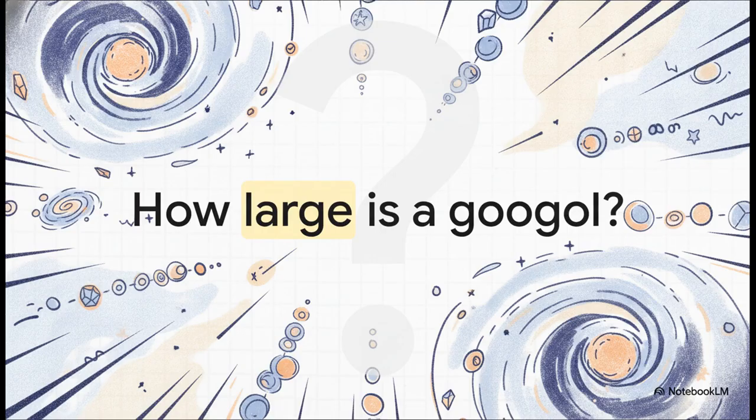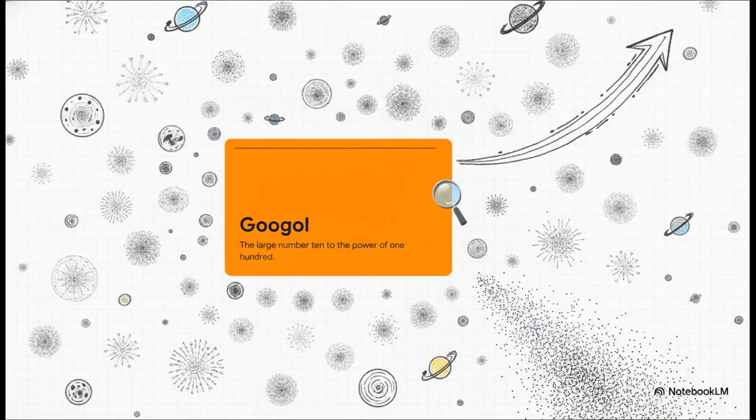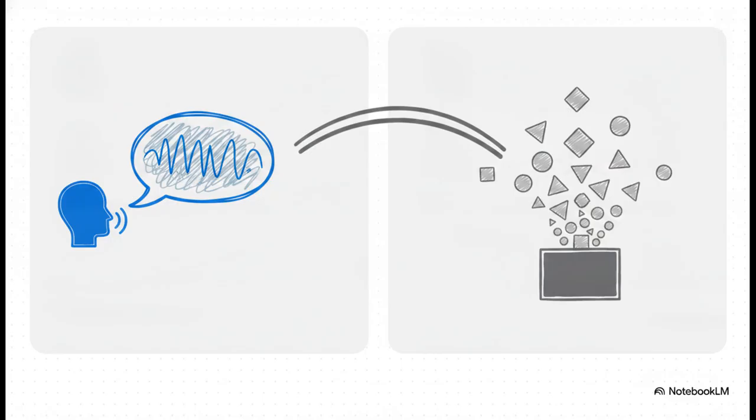So here's the core definition we're working with. A googol is defined as the large number 10 to the power of 100. I really want you to focus on that last bit, 10 to the power of 100. You see, it's not just a big number. It is an absolute exponential leap. Seriously, the whole idea of its immense magnitude starts right here with this very specific mathematical terminology, 10 to the power of 100.